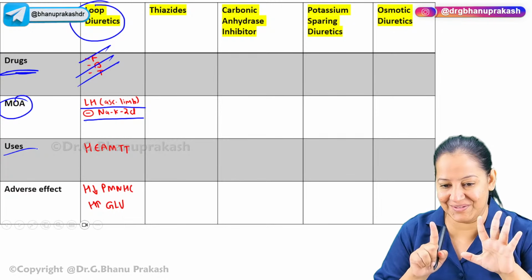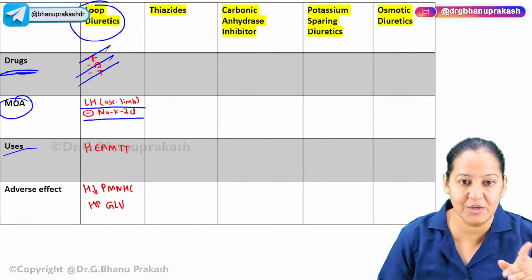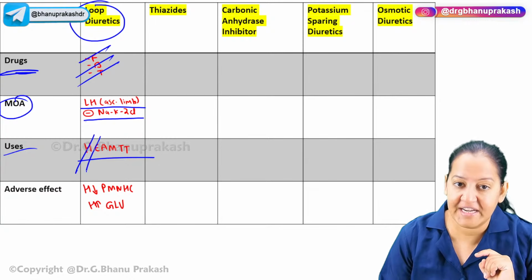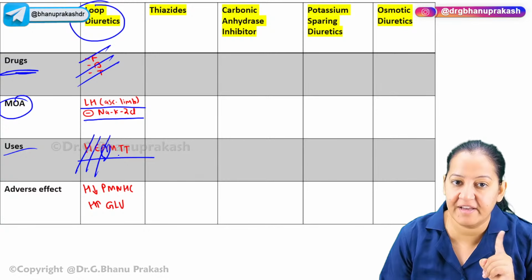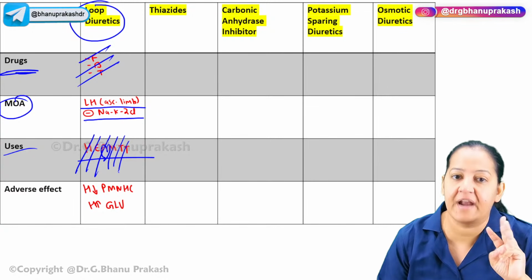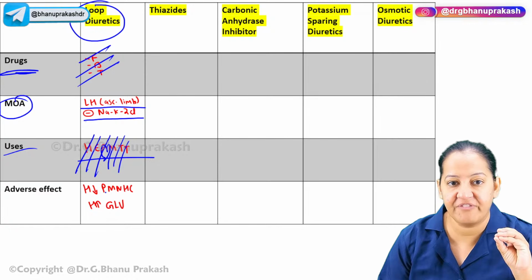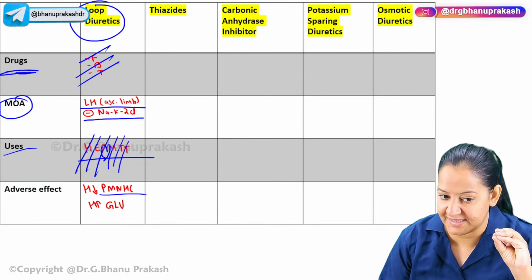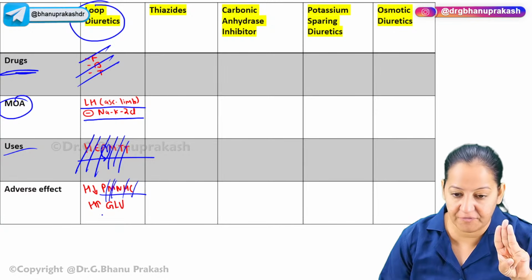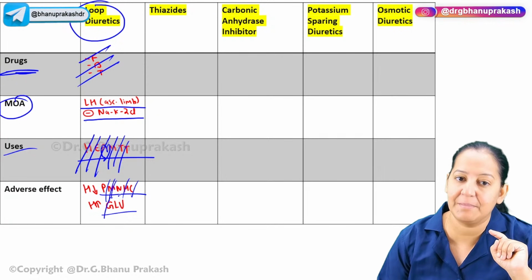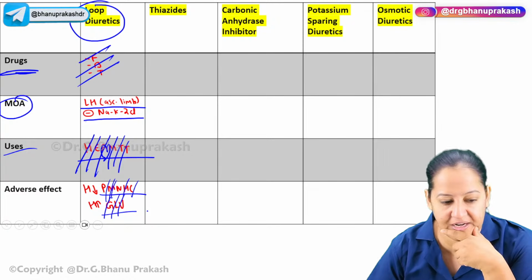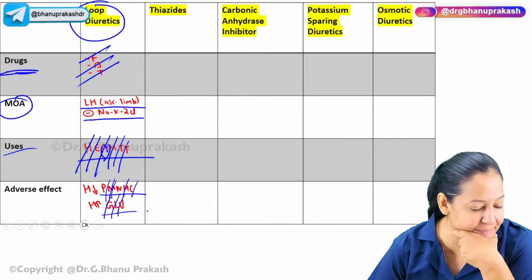What are the uses? We have 6 uses and 11 side effects. The uses are HEMAT: hypertension, edema, congestive heart failure, malignancy, hypercalcemia of malignancy, and the 2 T are intoxication and transfusion. And adverse effects: 5 of them are hypo, PMNHC, potassium, magnesium, sodium, calcium, and water. And 3 of them are hyperglycemia, hyperlipidemia, hyperuricemia, and 3 are extra: ototoxicity, pregnancy, and allergy. So total 11.